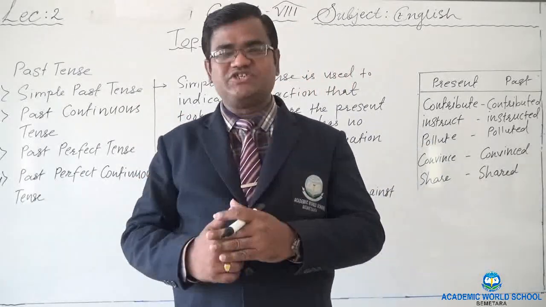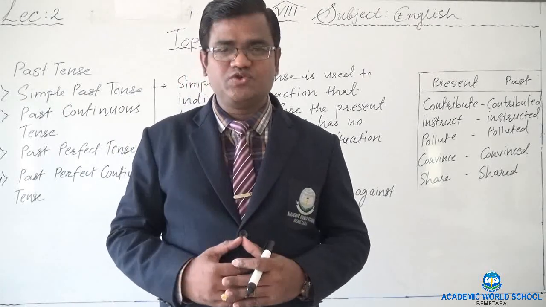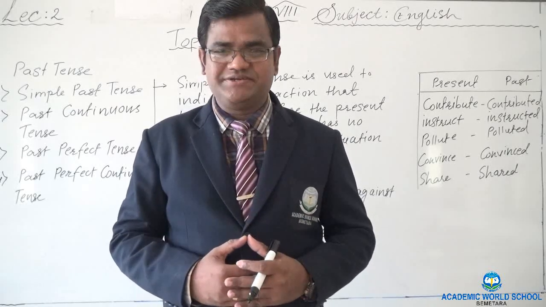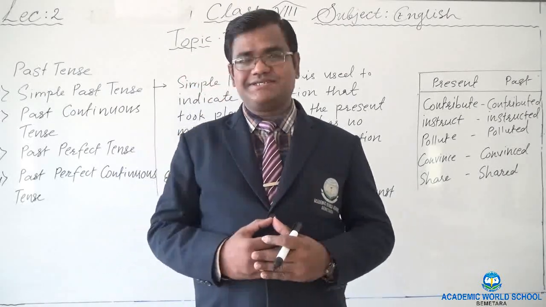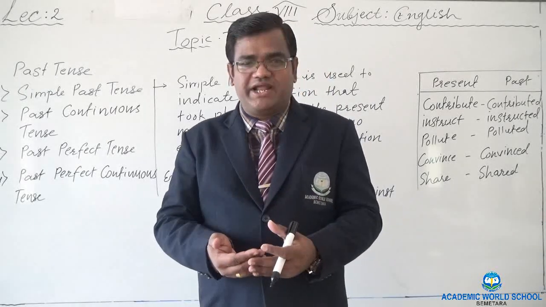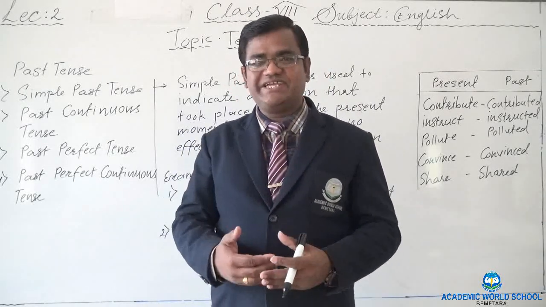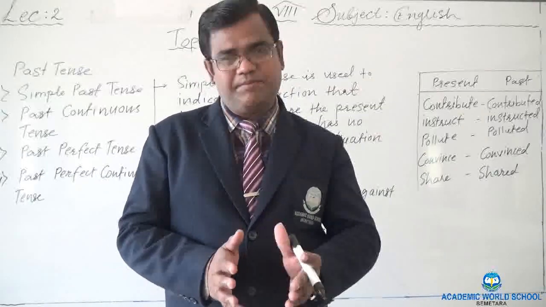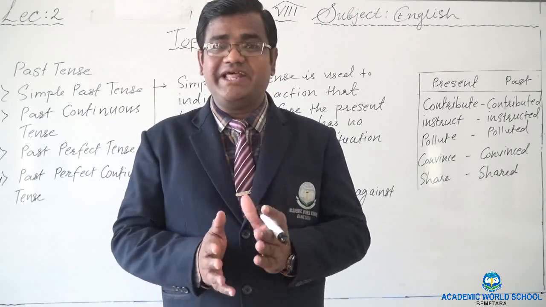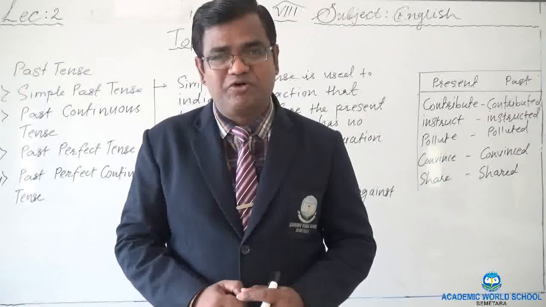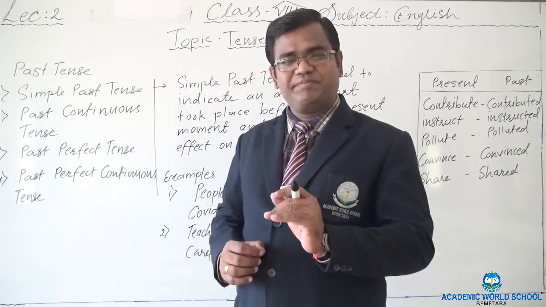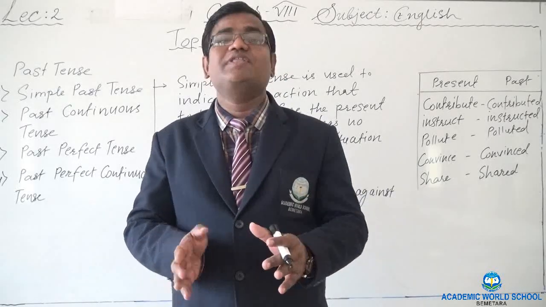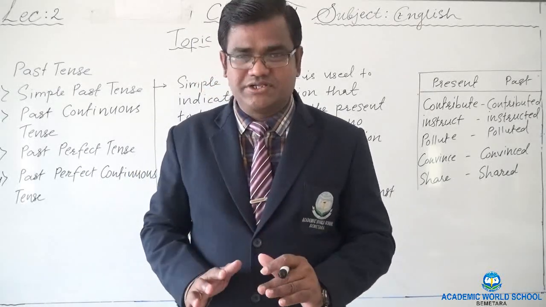In present tense we saw that simple present tense is used for habitual actions which are part of your habit. Present continuous tense is for actions which are going on at the time of speaking. Present perfect tense we saw for actions which have recently happened or completed, but still have a connection with the present moment. And present perfect continuous tense we saw for actions which began in the past and are continuing in the present also, right?